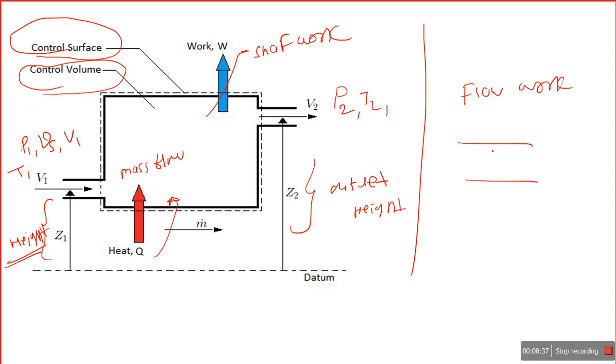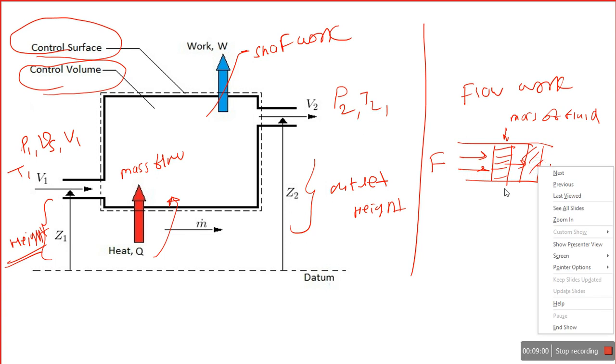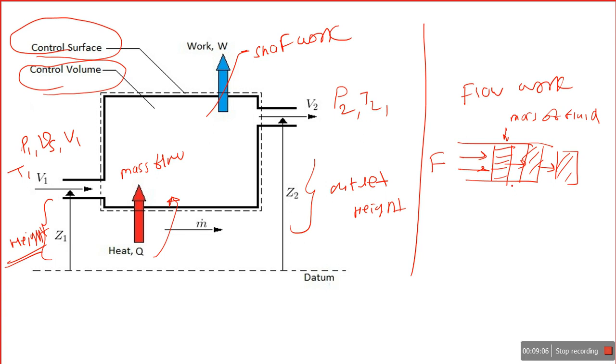Suppose there is a pipe with a certain mass of fluid in it, and some force is needed so that this unit mass of fluid pushes the next mass of fluid, and that pushes the next. So flow work means there is continuity in flow because the back force pushes the next one.